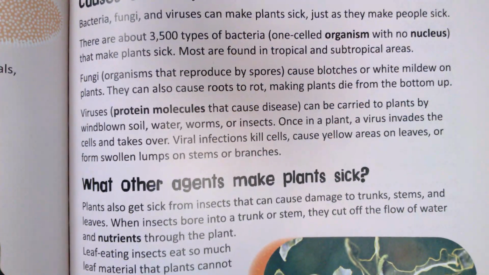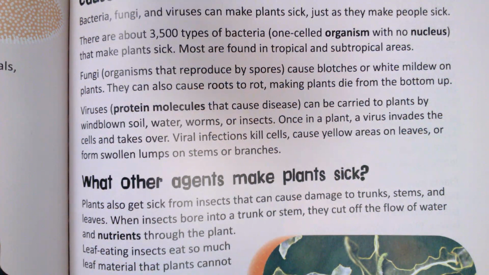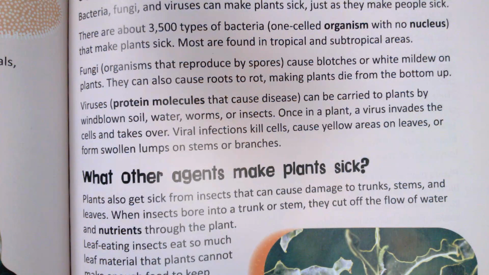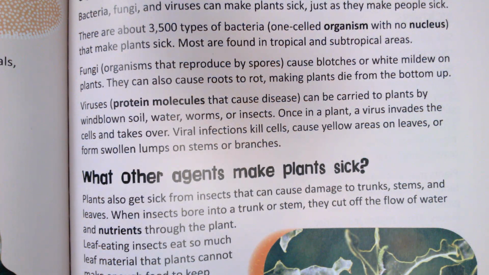Viruses, protein molecules that cause disease, can be carried to plants by wind-blown soil, water, worms, or insects. Once in a plant, a virus invades the cells and takes over. Viral infections kill cells, cause yellow areas on leaves, or form swollen lumps on stems or branches.